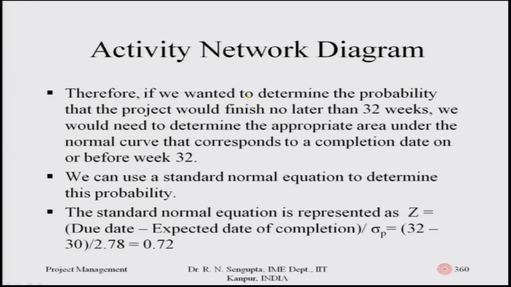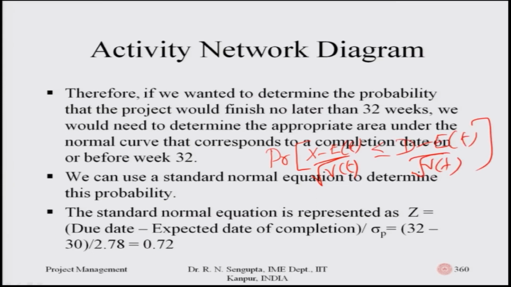And if you go into the concept, you find out the probability. The formula looks a little different, but it is exactly the same. I need to find the probability that (x minus E of t) divided by the variance of t, with variance written as V, is less than or equal to (d minus E of t) divided by variance of t. Here we have the due date, d. Just concentrate on the right hand side of the probability equation.